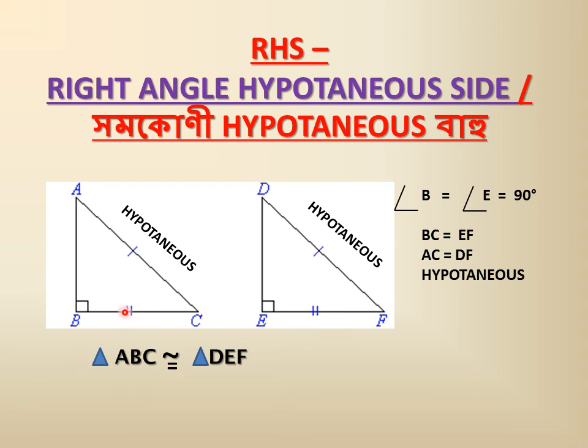So B will obviously correspond to E, and C has to correspond to F because we are considering BC side and EF side. So this way we get that ABC is congruent to DEF, because A corresponds to D and B will always correspond to E because both are 90 degrees. So when we are writing ABC, it has to be written in the same rotation, DEF.